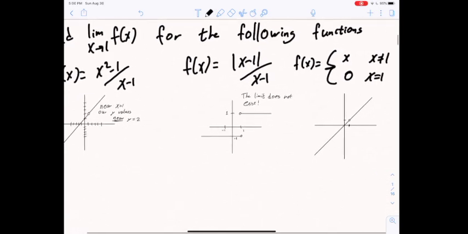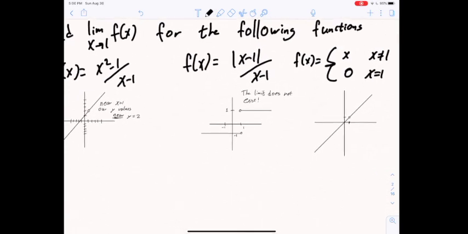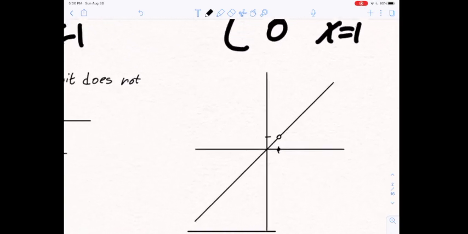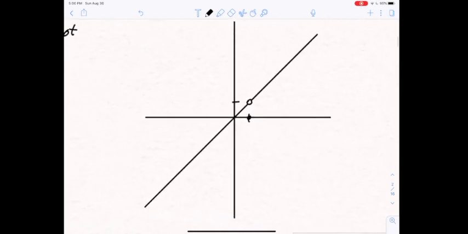All right, and our last function here, f of x equals x if x is not equal to 1, and 0 if x equals 1. So let's zoom in here. Again, we just have a straight line at y equals x with the added caveat that we have a hole in our line at x equals 1 and a little dot here at the point (1, 0). So in all actuality, the f of x value when x equals 1 is 0. But that does not mean that the limit is 0.